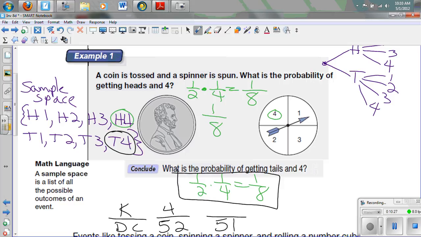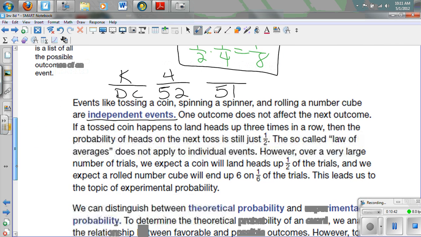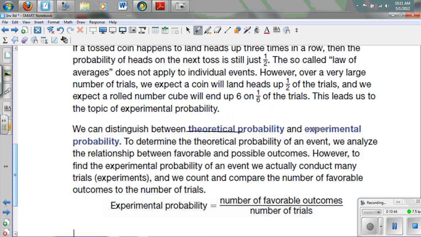So mathematically, we know that when we flip a coin, half the time we should get heads. But when we actually do the experiment and flip the coins, so if I asked you to flip a coin 100 times, would you have exactly 50 heads and exactly 50 tails? You probably would not. So theoretical probability is the mathematical, and experimental is the experiment.